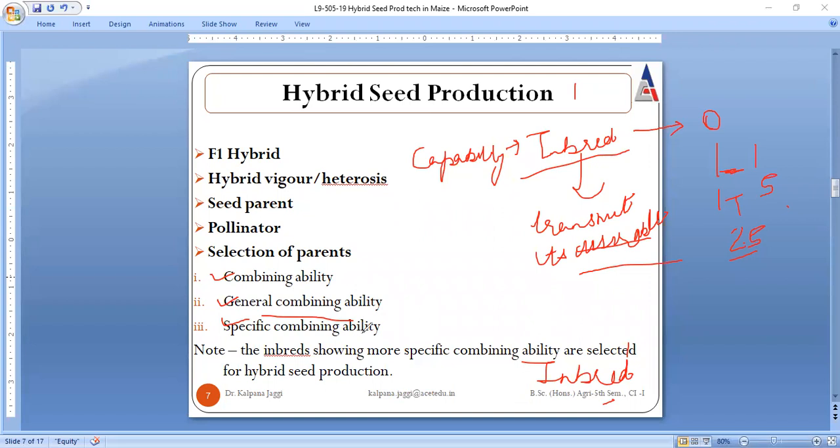But when we go for hybrid seed production, we go for the selection of the inbreds which show specific combining ability. These are actually selected for hybrid seed production, right?